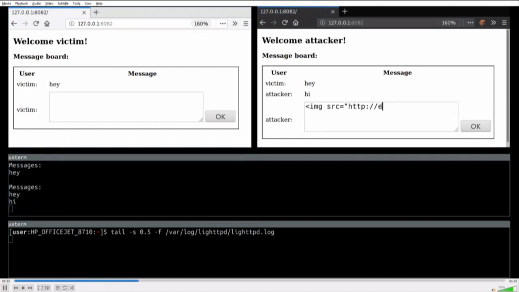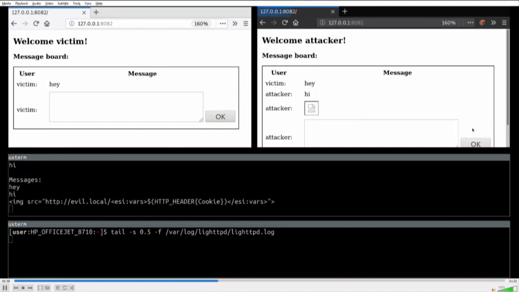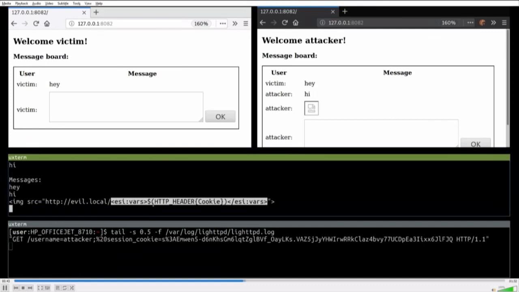Now our attacker is going to put the evil.local, well, basically the payload that we just looked at. The file name has the header for the cookie. And they're going to hit send afterwards. This is going to pollute the database of the application server. Now when they send it, you can see in the database it's sent properly, it's stored, everything is working fine. And then the attacker, by refreshing the page after sending it, basically attacked themselves. They're going to leak their own cookies because the browser is going to send a side request for that image, which is not really an image. Now we're going to wait for the victim to refresh the page, and we should effectively steal their session.